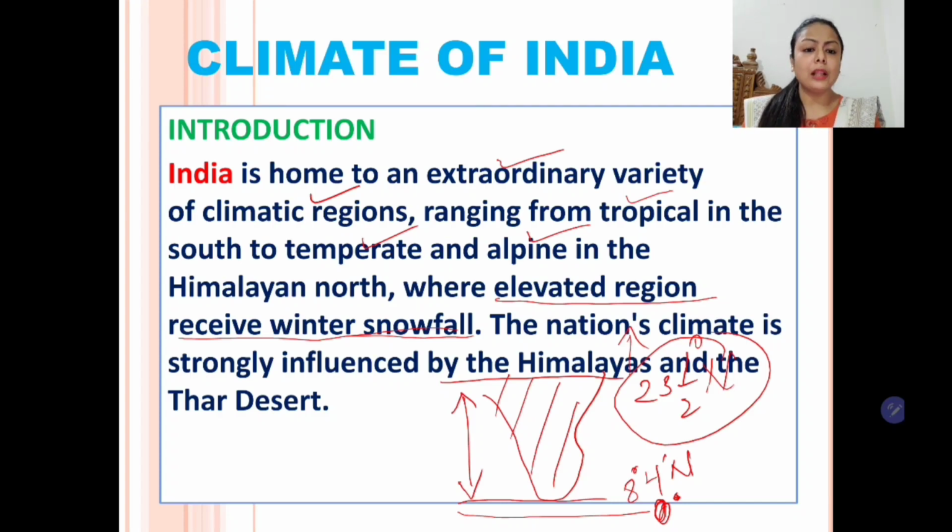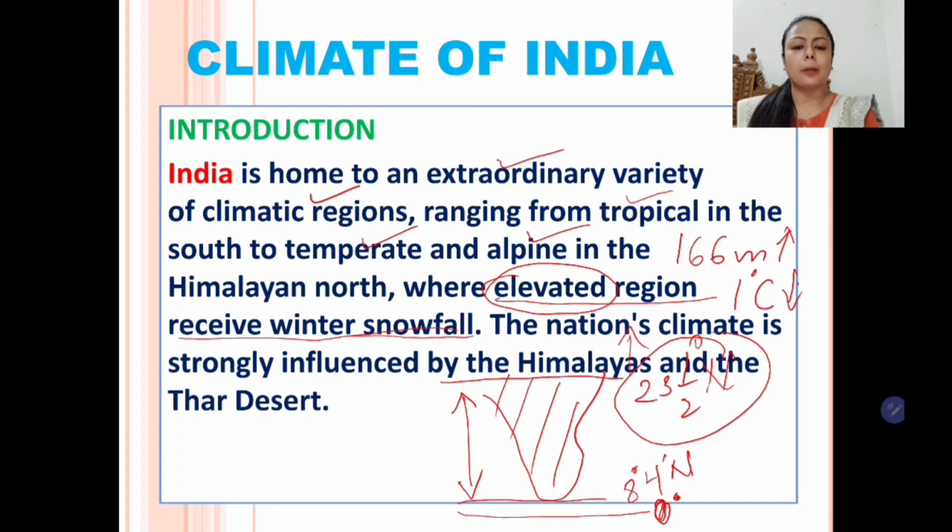Now students, in all the elevated regions, the higher regions with high altitude, as we go up temperature drops due to lapse rate. Air becomes thin and the temperature also reduces as we move up. And you know the rate of reduction: with every 166 meters of increase in height, temperature drops by 1 degree Celsius. So this is called normal lapse rate or lapse rate. So students, I hope I have made it clear that India has a variety of climate because Tropic of Cancer is passing through the center,